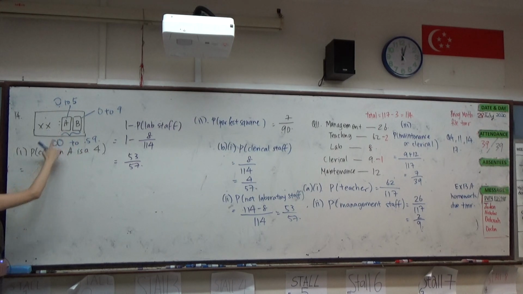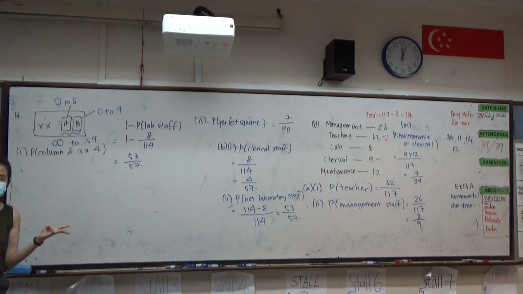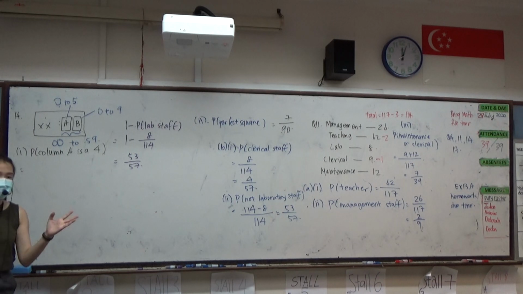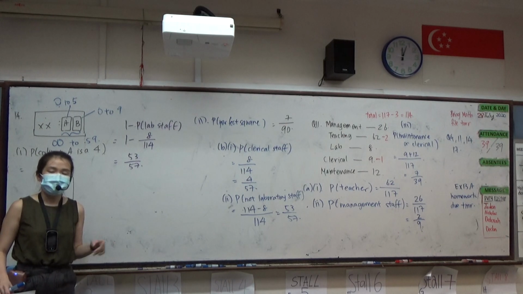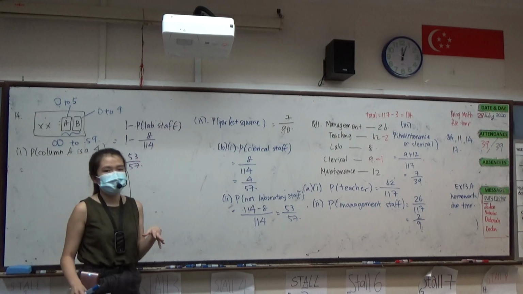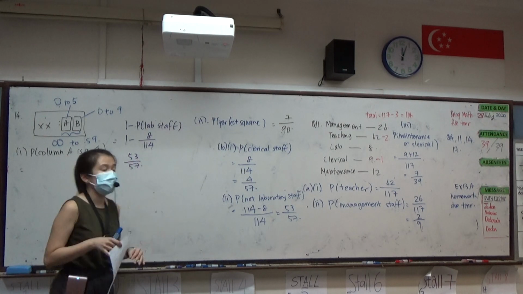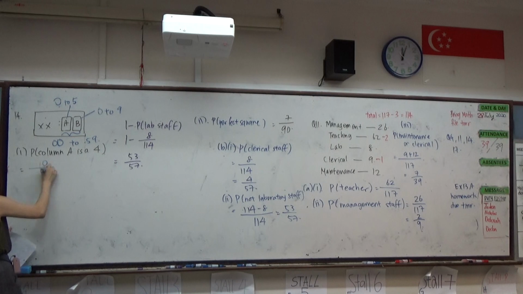We want column A to be 4. That means I can have 40, 41, 42, 43, 44, all the way until 49. How many numbers in total, 40 to 49? 10 numbers, right? 10 out of a total 60 minutes.